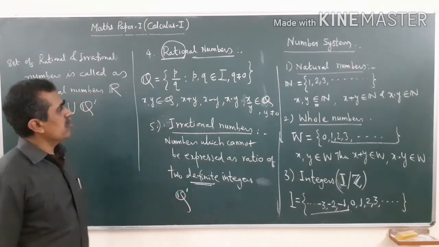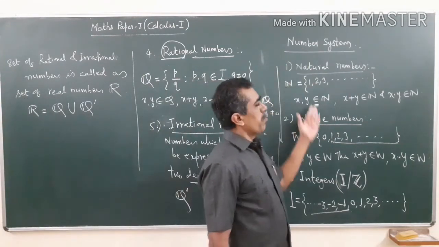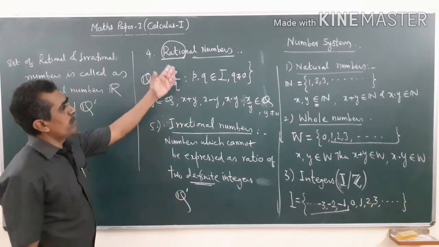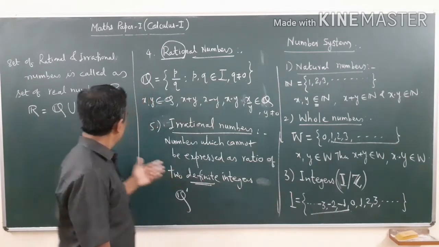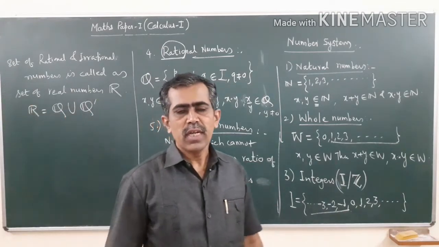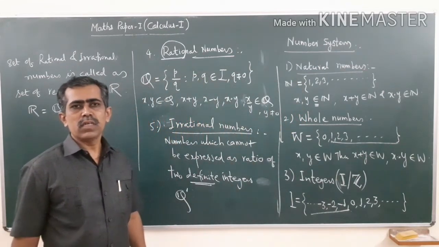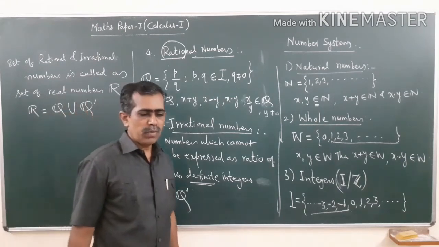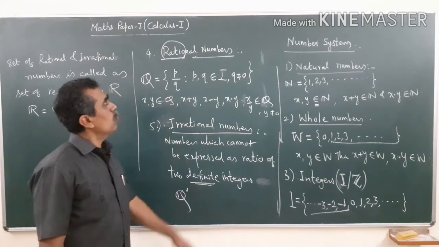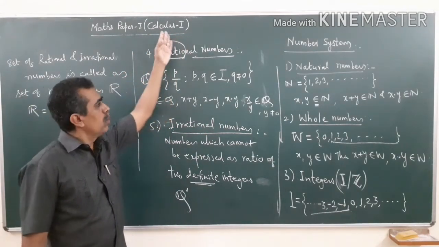So this is the story of the number system and how it has been developed from natural numbers to real numbers. In your first year course, you have to study different properties of R: what the properties of real numbers are, how they have been developed, and how they are used in the whole of calculus or the whole of mathematics.